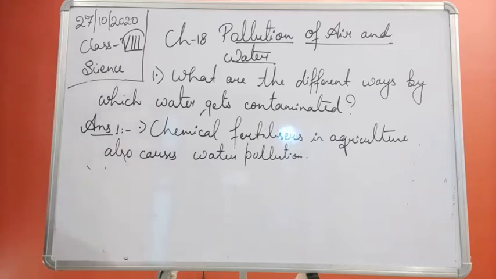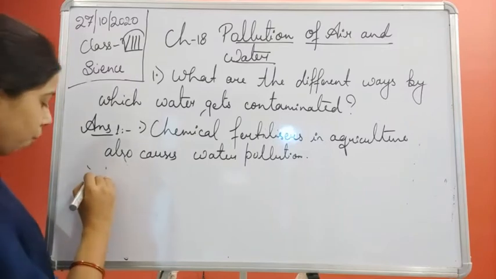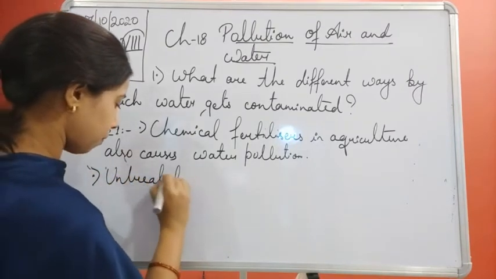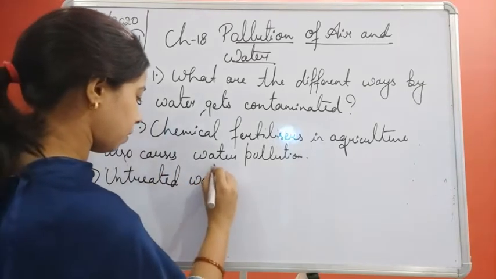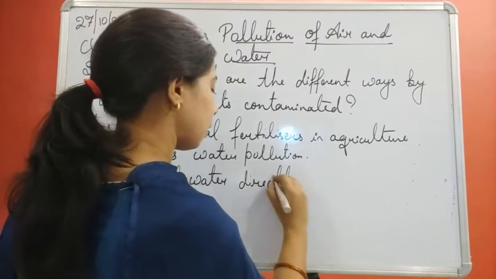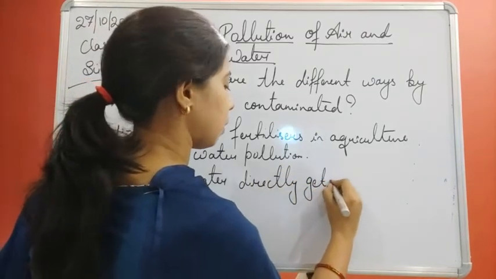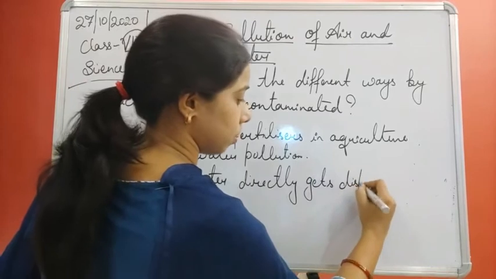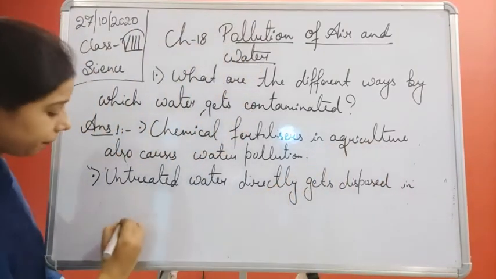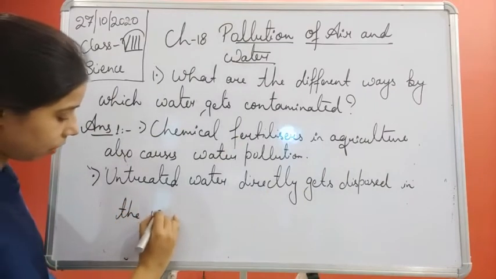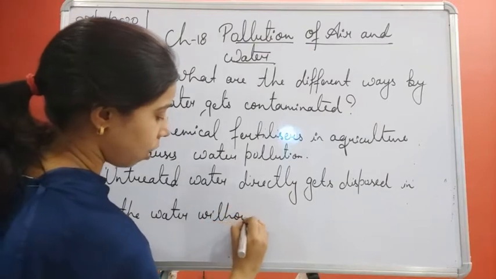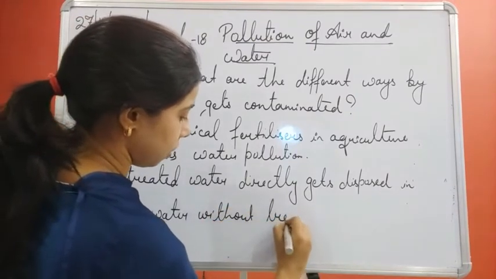So untreated sewage is directly disposed of in the water without treating it.